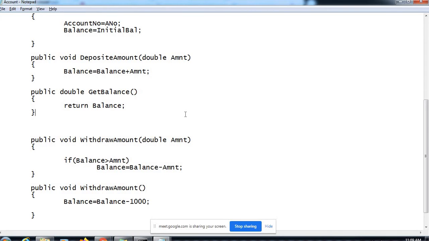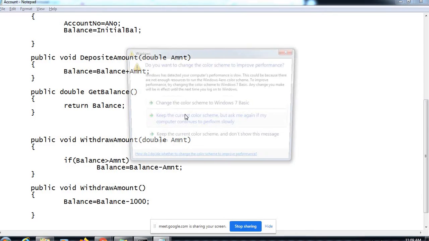But for closing an account, the implementation would be different for different accounts, isn't it? A salary account would be closed as soon as you leave the job. For a savings account, when to close it depends upon your own will. Like once you want, okay, I'm done with using this, now I want to open an account with some other bank because that bank is offering me higher interest rates on my savings account, so I want to close this down. So the procedure is different, but the operation is common, isn't it?